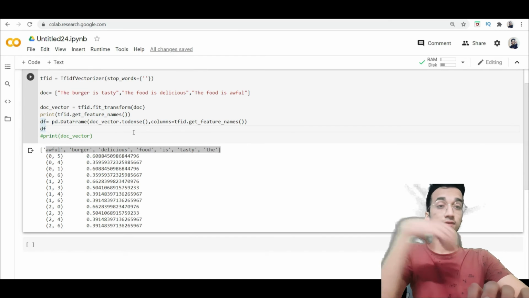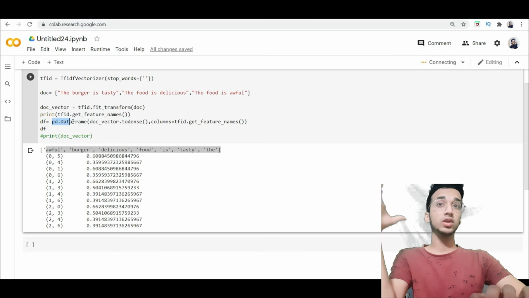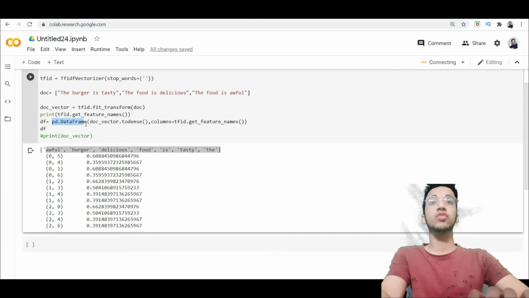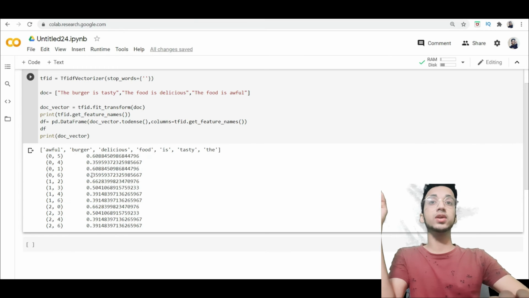Now if you want to see the final matrix representation, first you have to convert that into a data frame. Why? If you simply print what fit_transform returns, which is stored in doc_vector, you will find this, which does not make much sense. Over here we have the tf-idf value, and on the left hand side are the coordinates in the matrix.